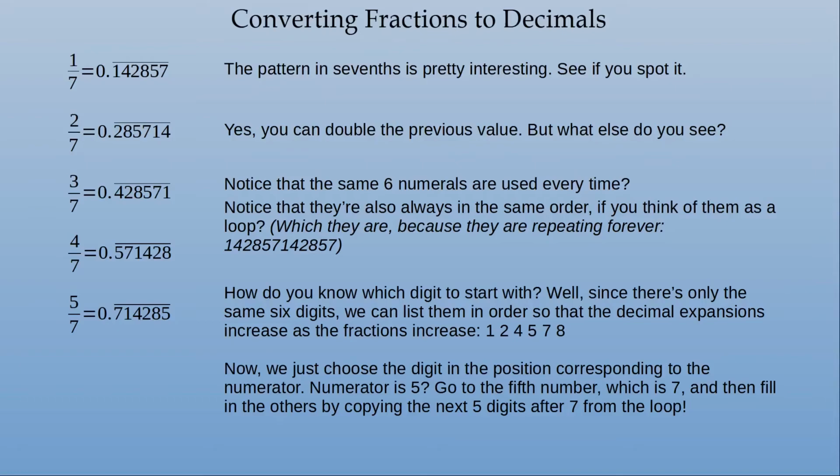And there it is. Think you can get 6/7? I'm going to wait just a second to see if you can figure it out. Okay, here we go. There it is. We go to the 6th number, which is 8. We find 8 in the loop, and we go 8, 5, 7, 1, 4, 2. All done.